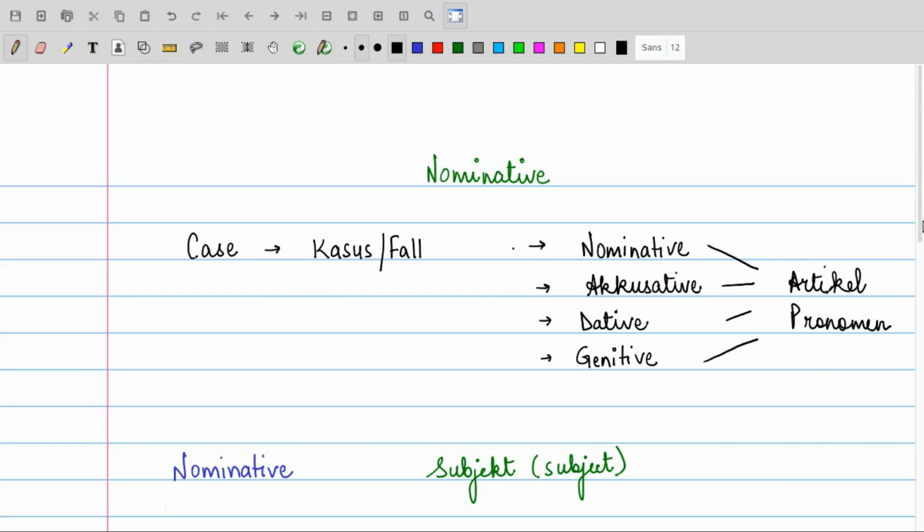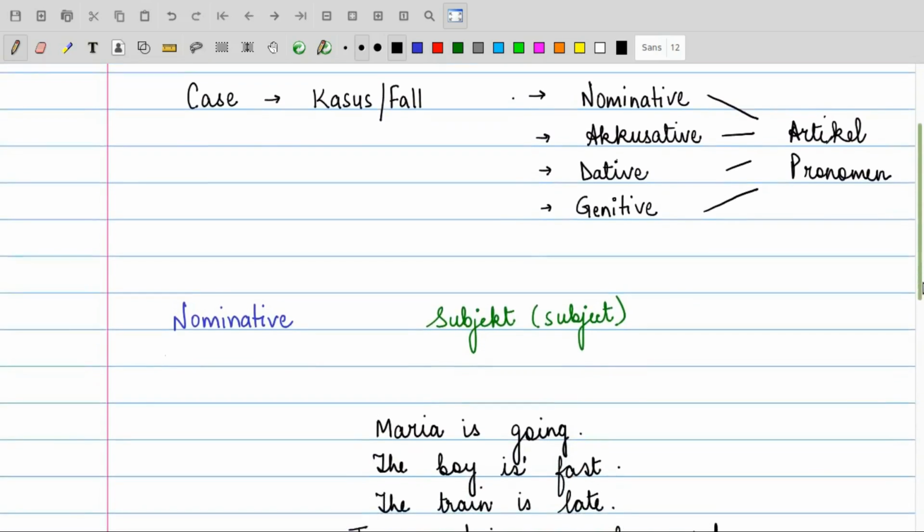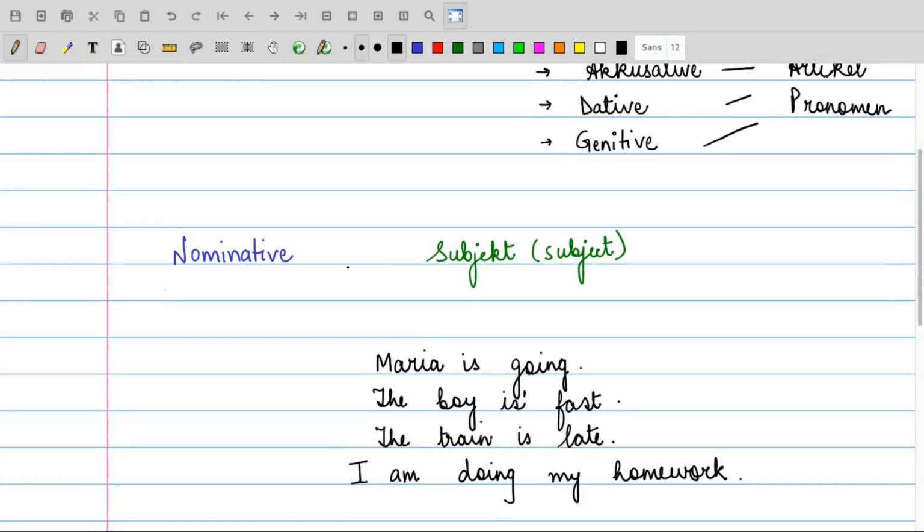Okay, now talking about the first case that we have. The first case in German is nominative. Nominative is a case in the language or in the sentence that is going to affect the subject, right? Nominative हम सेंटेंस में उस पर देंगे या फिर हम उसको लगाएंगे जो सब्जेक्ट होगा सेंटेंस में, right?